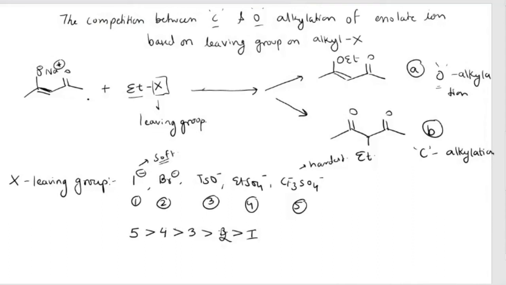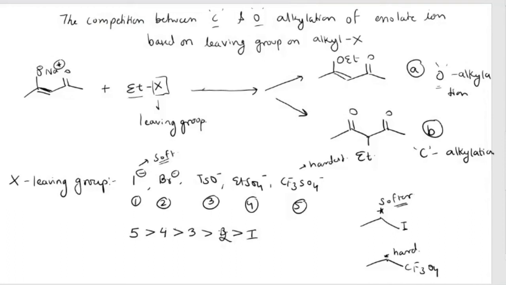If you see the coulombic interaction, it will be less on the ethyl group, so this carbon with iodine will become softer. It is more soft if you compare with triflate, where the carbon will be hard.